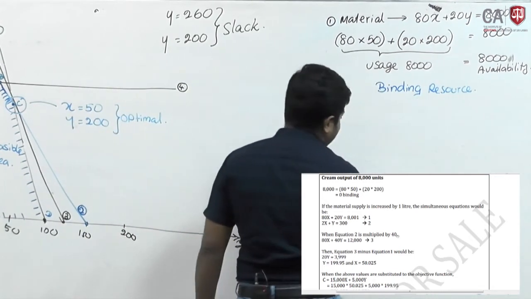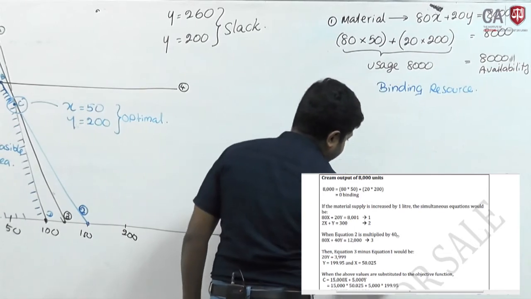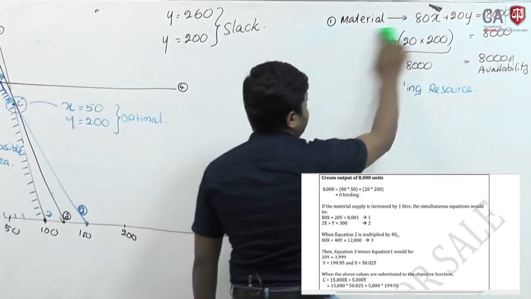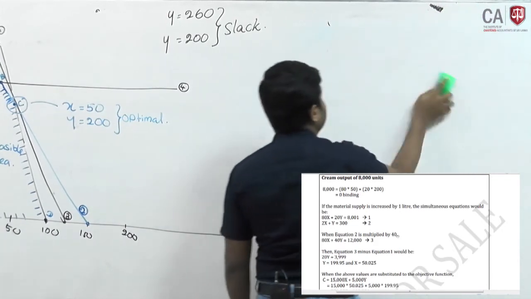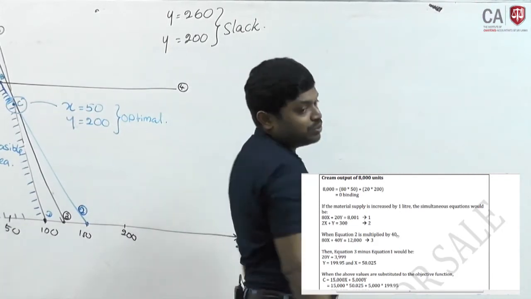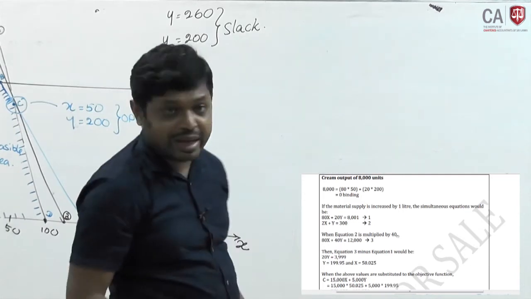Now, material is the binding constraint. I will show you the impact on the binding resources. Assume this will increase by material received. If it increases by 1 liter, what will happen?